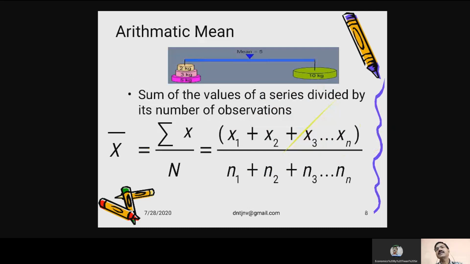The number of items, that is n, is the first person plus second person, third person, fourth person. How many students are there, how many persons are there? It has to be studied.